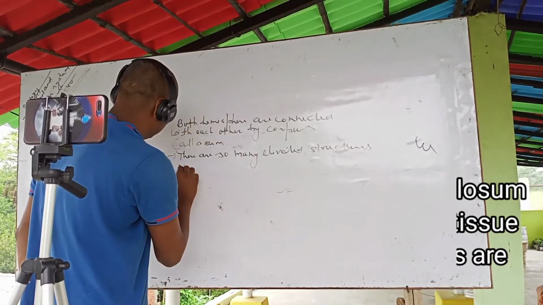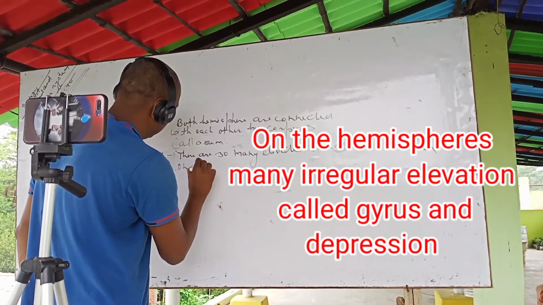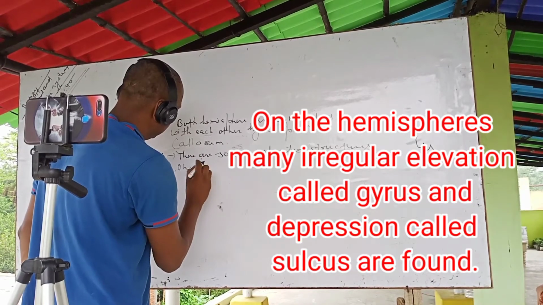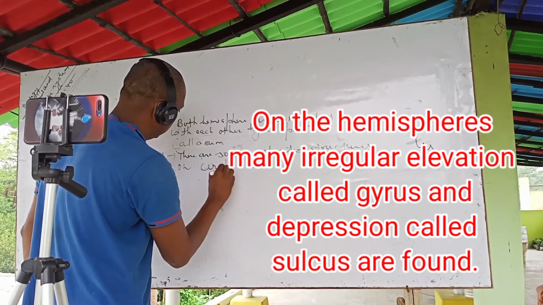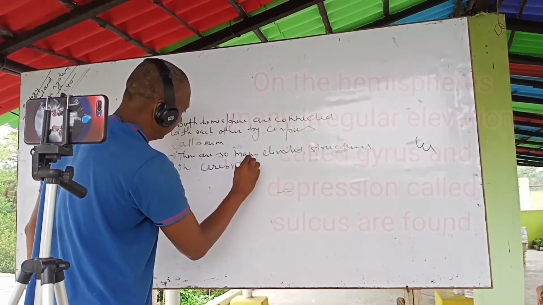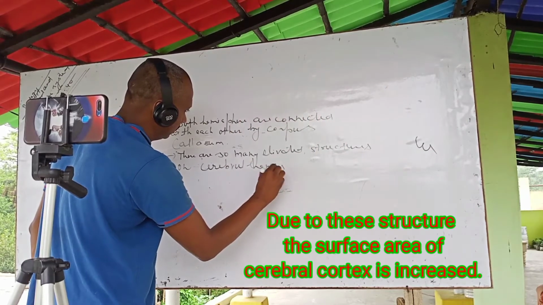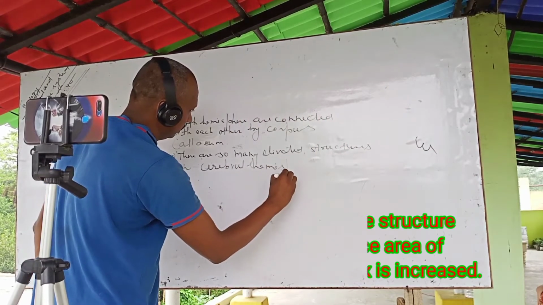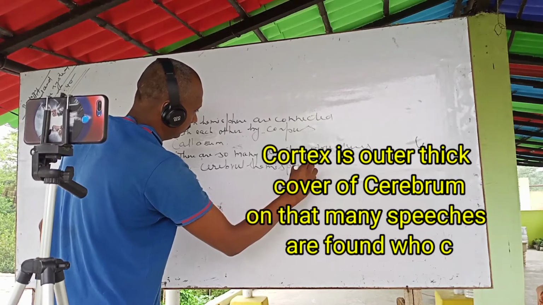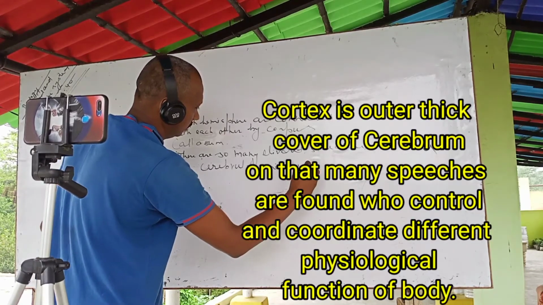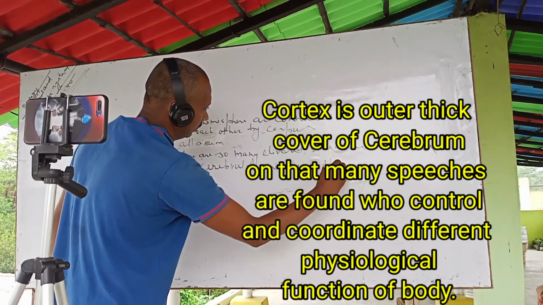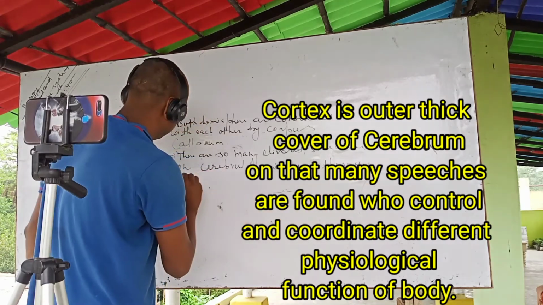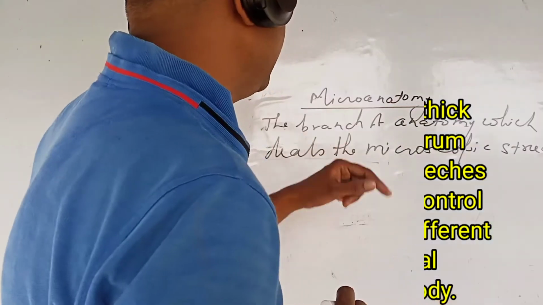On the hemisphere, many irregular elevations called gyrus and depressions called sulcus are found. Due to these structures, the surface area of the cerebral cortex is increased. The cortex is the outer thick covering of the cerebrum. On it, many areas are found which control and coordinate different physiological functions of the body.